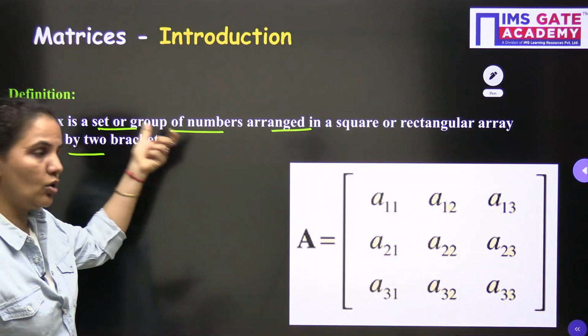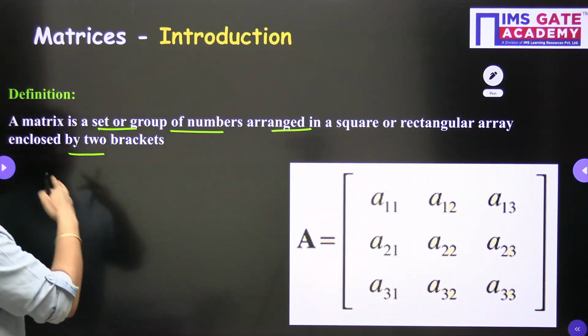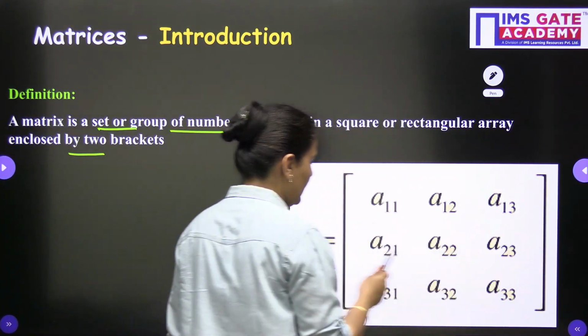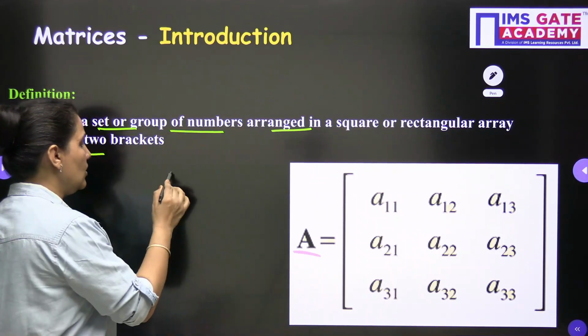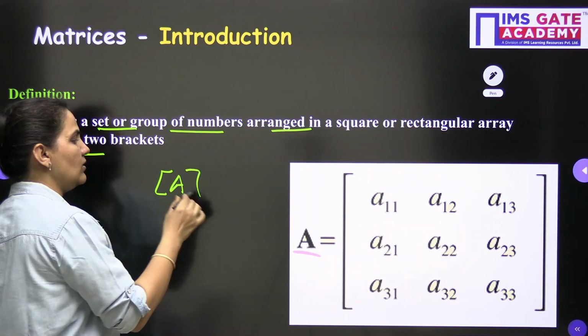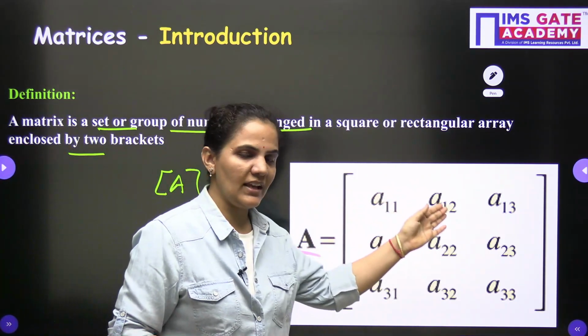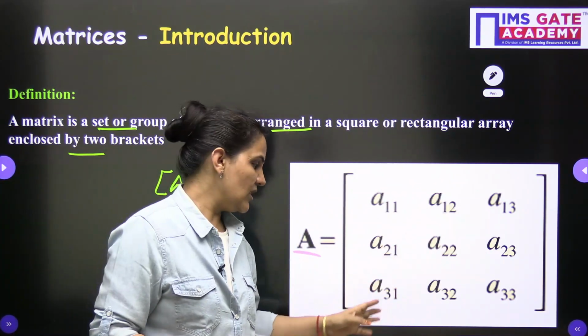For the mathematical definition: a matrix is a set or group of numbers arranged in a square or rectangular array enclosed by two brackets. You can see this is the big bracket. The capital A denotes the matrix, so this is the matrix A. The elements here are a11, a12, a13, a21, a22, a23, a31, a32, a33.